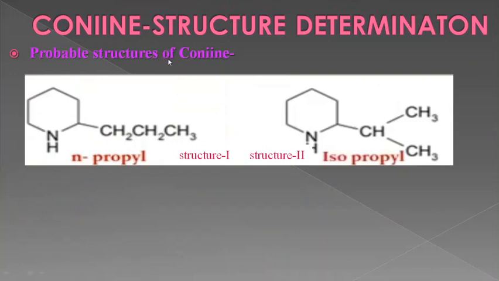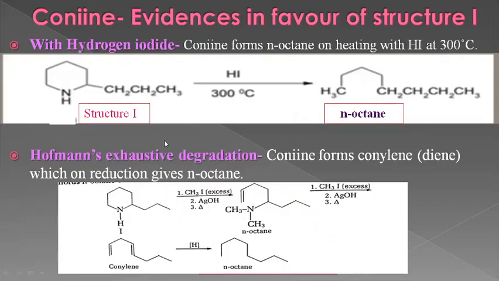So the probable structures of coniine on the basis of zinc dust distillation are a piperidine ring and a side chain that can be a normal propyl group. This is probable structure 1, and structure 2 has an isopropyl group at position 2 of the piperidine ring. There are evidences in favor of structure 1, which are as follows.